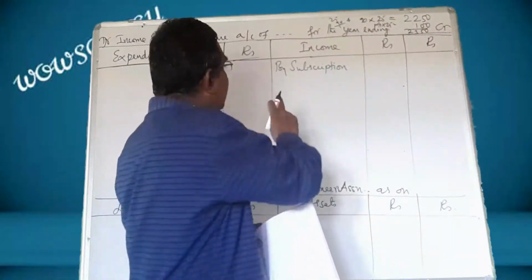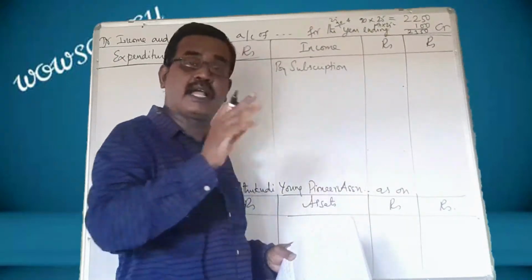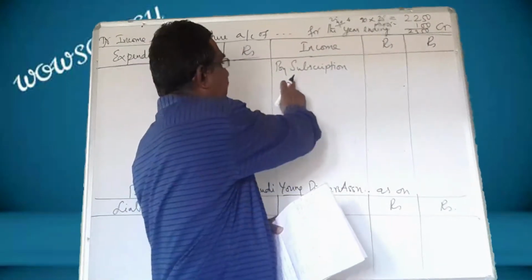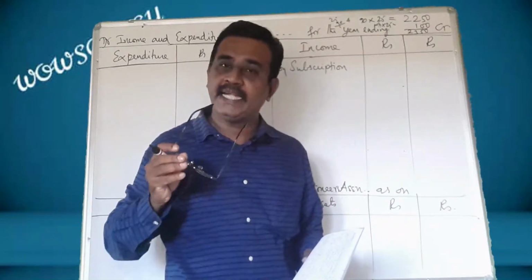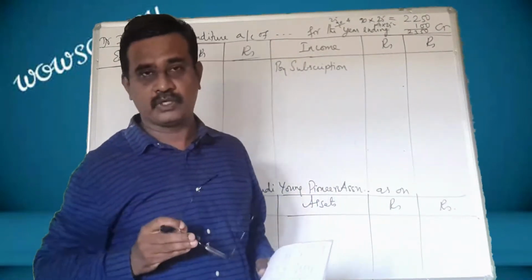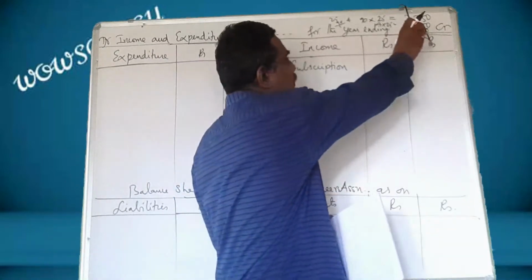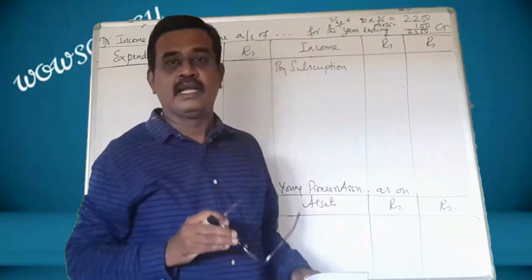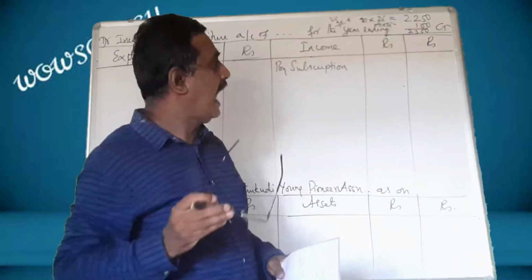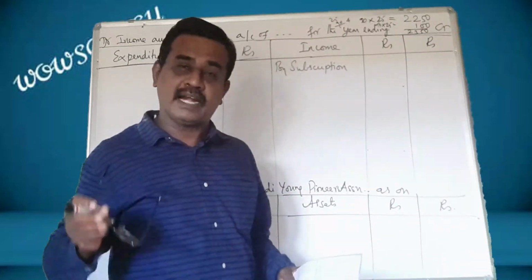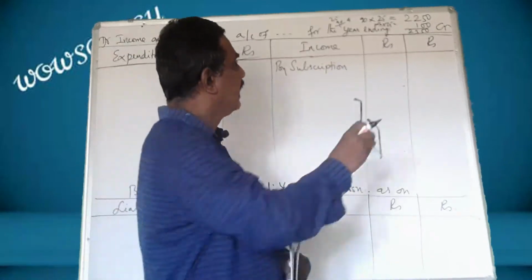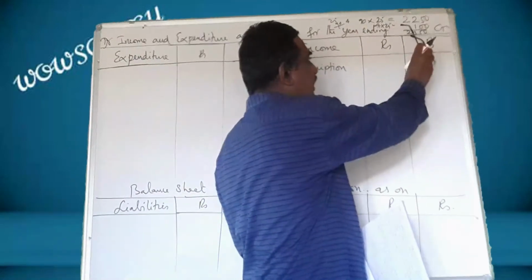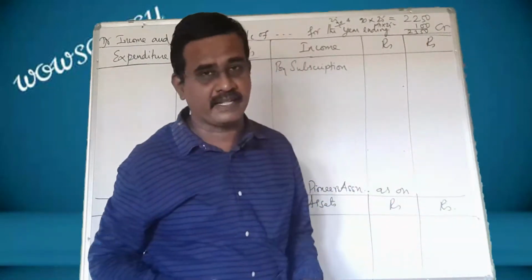So first we have to take the amount collected. Subscription, again I tell you, of the 100 members, 90 members have paid the amount 25 rupees. That comes to 2,250. 10 members have not paid. And not only that, another 4 members have paid in advance for the next year. That is 100 rupees. On the whole, they have collected 2,350.